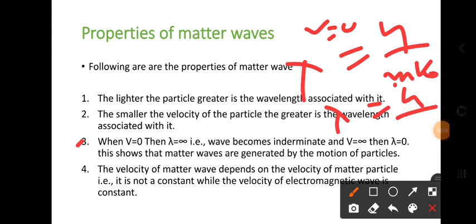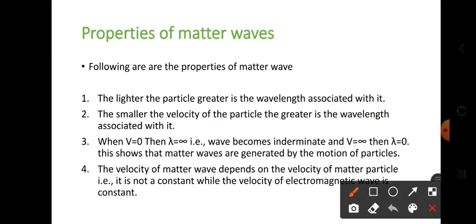Something by 0 is always infinity. So when the velocity is 0, the wavelength is very high. That means the wave becomes indeterminate, we cannot determine its wavelength. So that is the meaning of this.